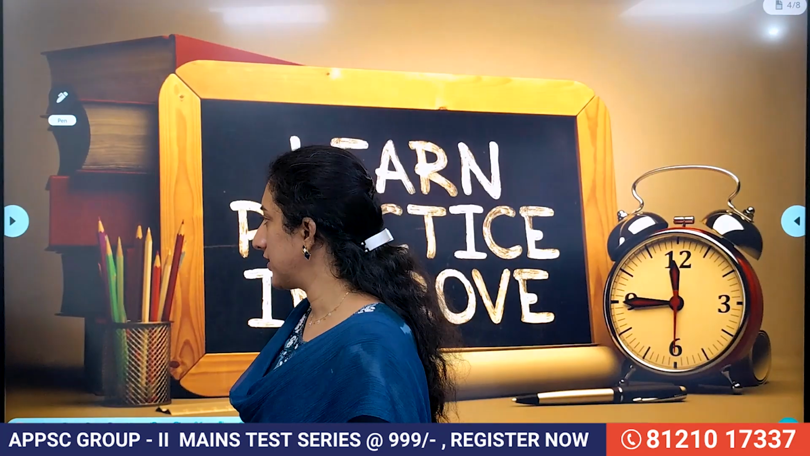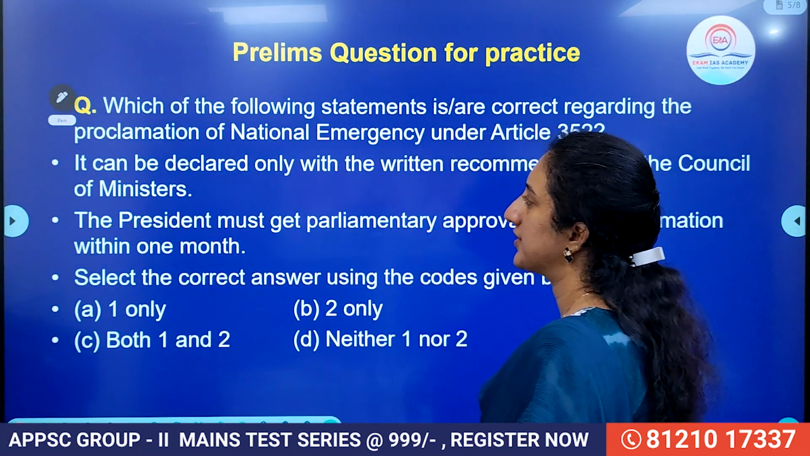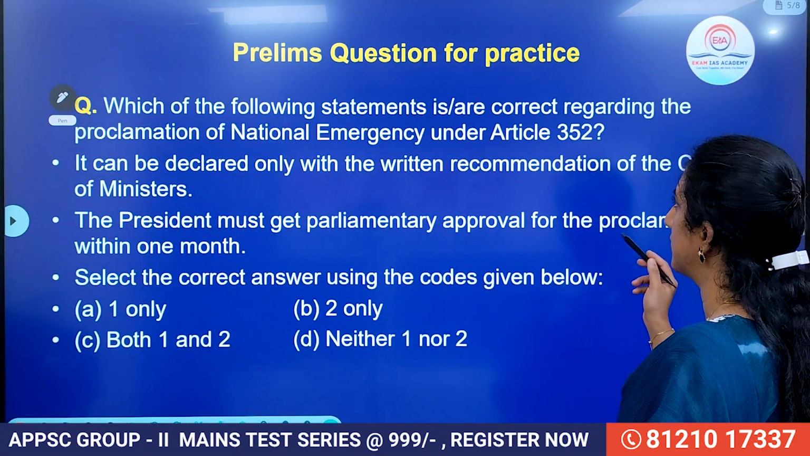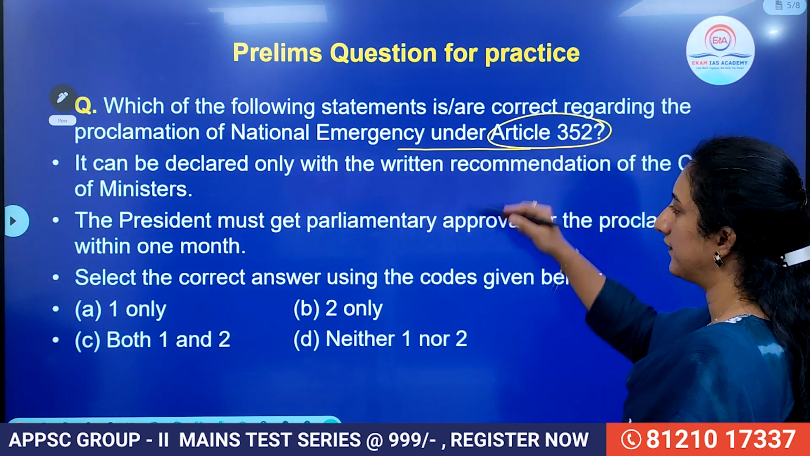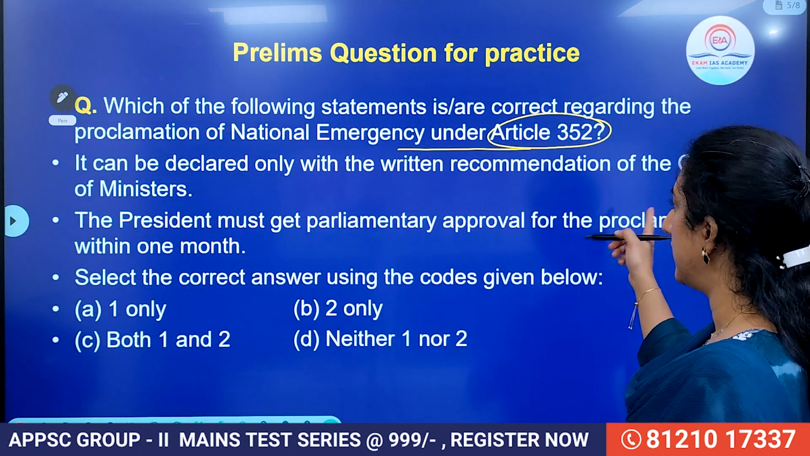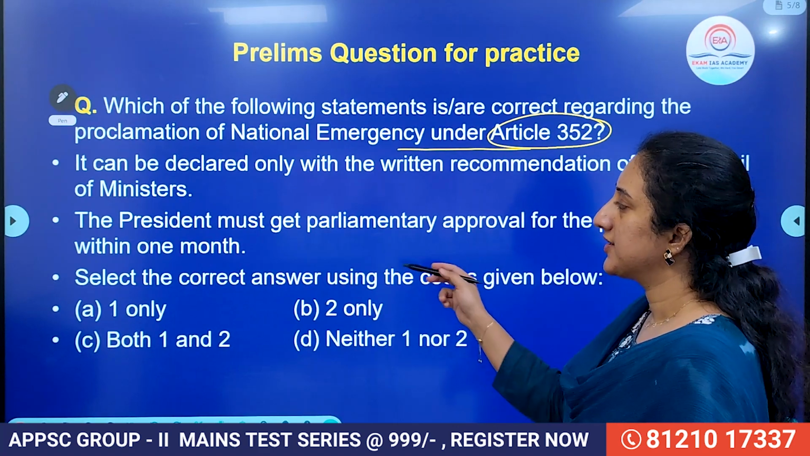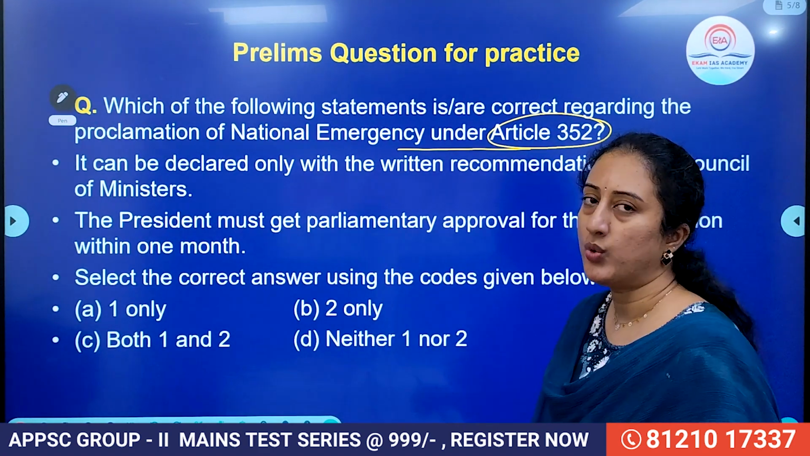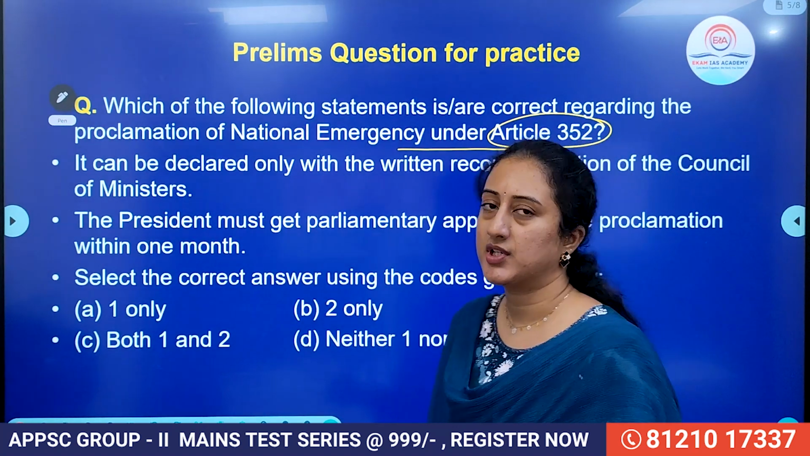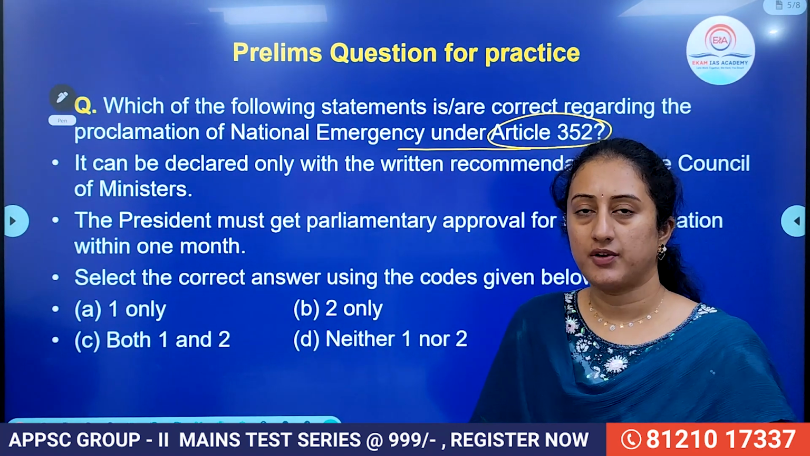So let us see the practice question related to national emergency. First, which of the following statements are correct regarding the proclamation of national emergency under Article 352? One, it can be declared only with the written recommendation of the Council of Ministers. Two, the President must get parliamentary approval of the proclamation within 1 month. Among these, try to choose the correct one and let me know by answering in the comment section.